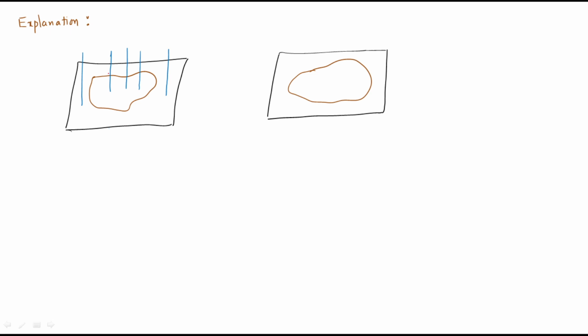Let us take the current directions as upwards, downwards, upwards. This is upwards, this is downwards. Like that, in this case also, it has wires, and the current through those wires is downwards, upwards, downwards, upwards, upwards.